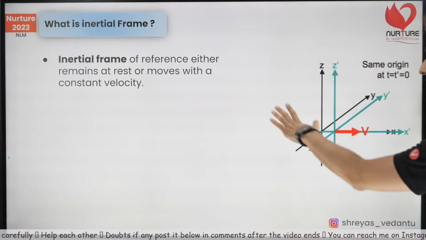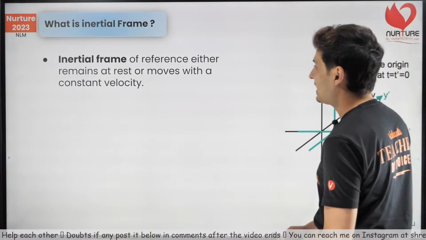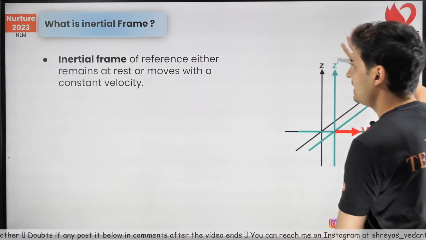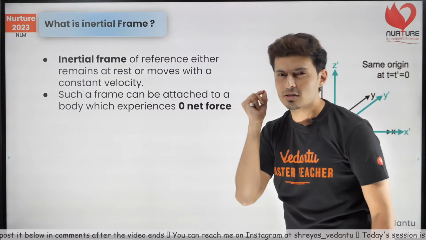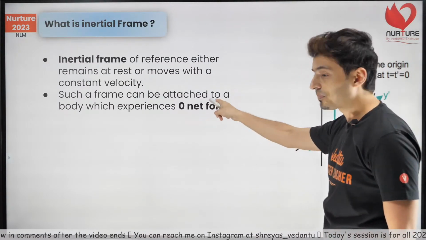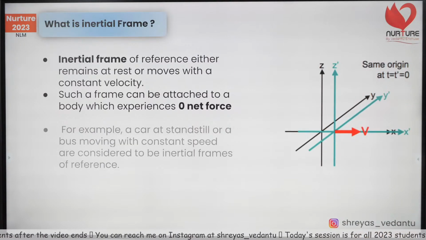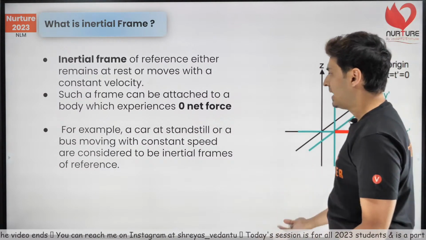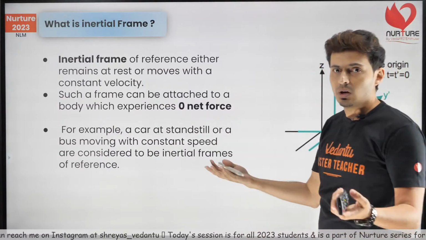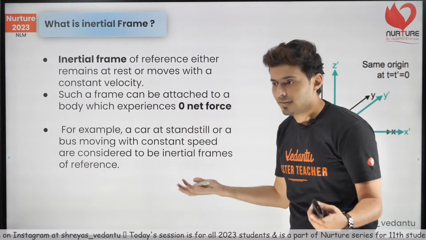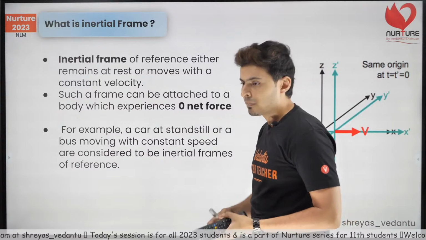So an inertial frame of reference is one which either remains at rest or moves with constant velocity, like I told you. Such a frame can be attached to a body which experiences 0 net force. This is the main criterion. Do not forget it. That's why I highlighted it. Examples: car at rest, car moving with constant speed, or Earth. All these are inertial frames of reference.